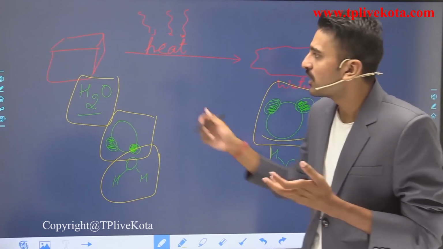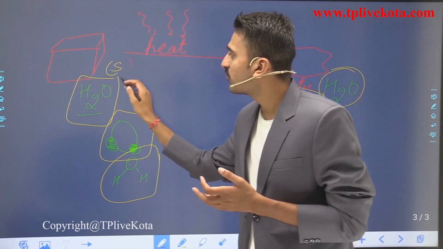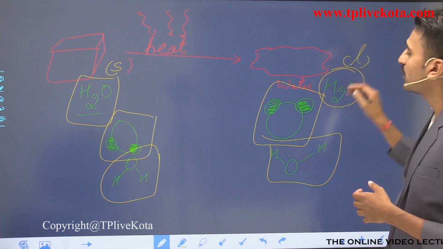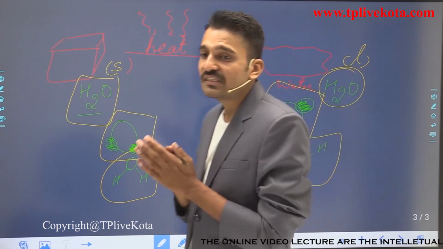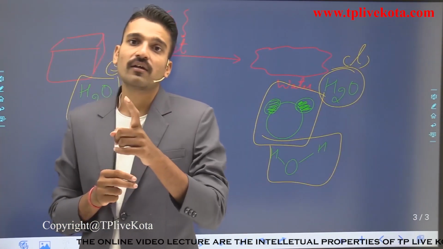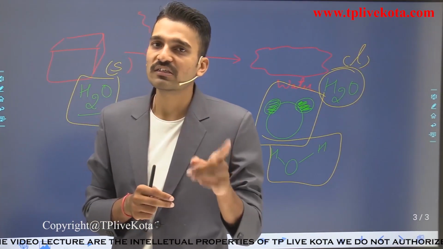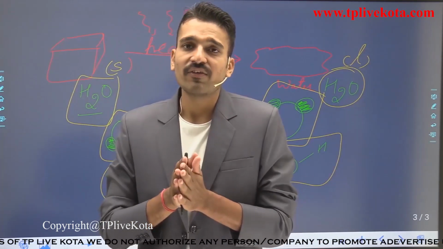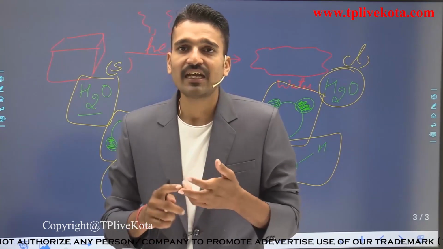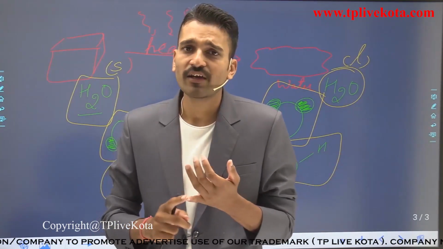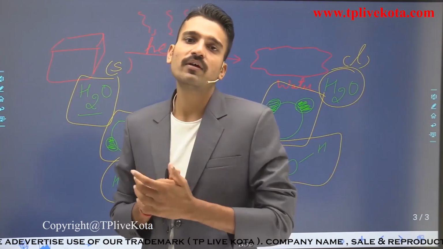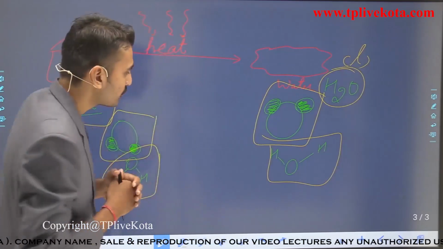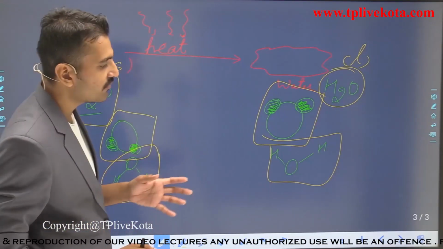Here you see this is the solid state of matter, and it is going into the liquid state. So here the state is changing, but the molecular composition or the molecular structure is not changing. So what is a chemical change? A chemical change is defined as a change in the state, texture, color, electrical or magnetic properties along with the molecular composition or structure. So this is an example of a physical change.